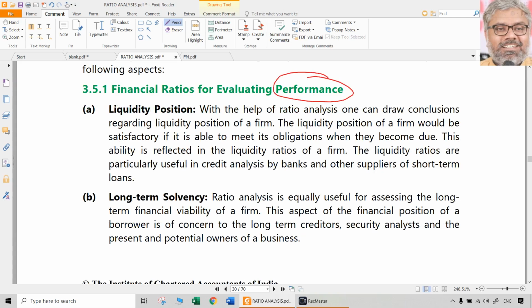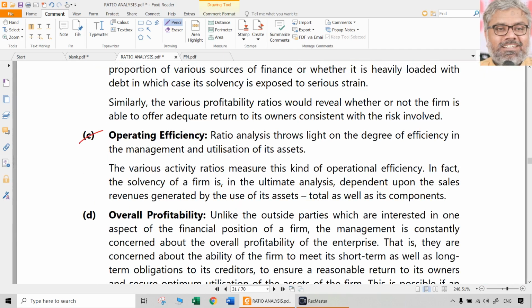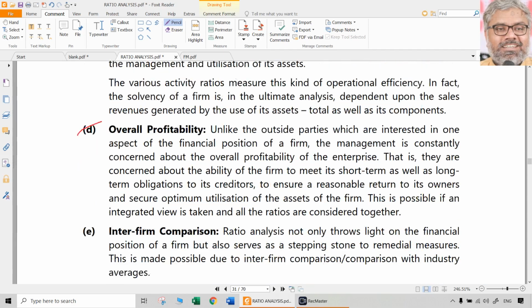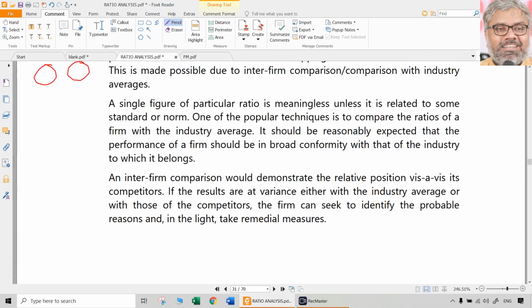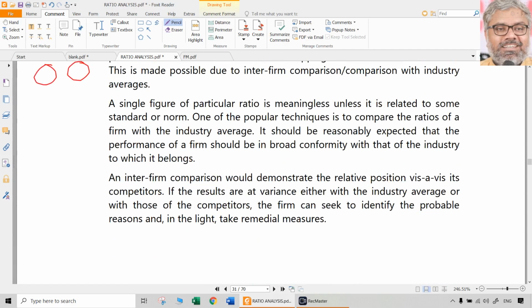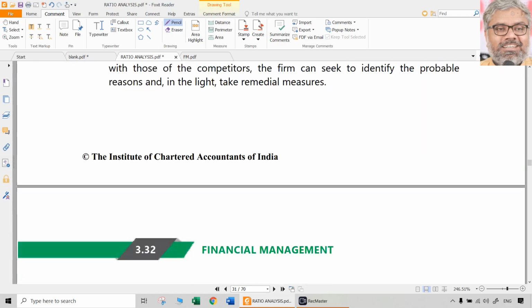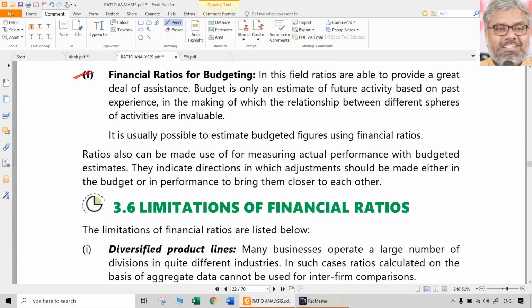All these things we already discussed. Liquidity position is evaluated, long-term solvency is evaluated by the ratios, operating efficiency and overall profitability also is evaluated. Inter-firm comparison can happen when you compare the ratios of two different companies. Then you can come to know which company is doing better than the others. Sometimes there can be an industry benchmark also, and it can be compared with industry benchmarks also. And these will be useful for budgeting also sometimes.